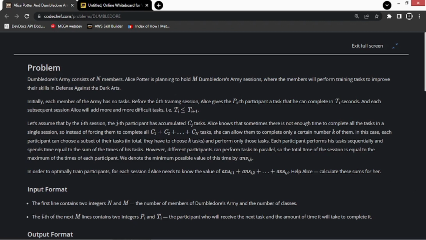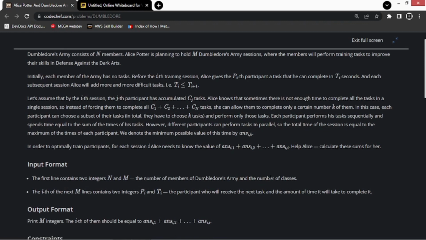Each participant performs his tasks sequentially and spends time equal to the sum of the times of his tasks. However, different participants can perform tasks in parallel, so the total time of the session is equal to the maximum of the times of each participant. We denote the minimum possible value of this time by answer i,k, and in order to optimally train participants, for each session i, Alice needs to know the value of answer i,1 plus answer i,2 plus up to answer i,i, and we have to help Alice calculate these sums for her.